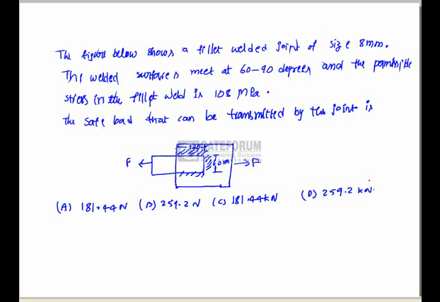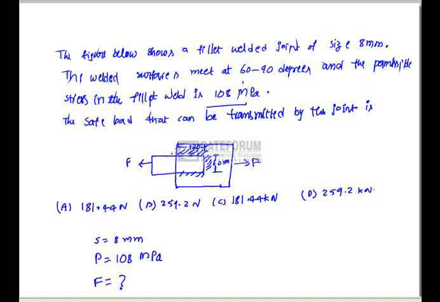The question is, the figure below shows a fillet weld joint of size 8 mm. The welded surfaces meet at 60 to 90 degrees and the permissible stress in the fillet weld is 108 MPa. So what we have to find out is the safe load F that can be transmitted by the joint.